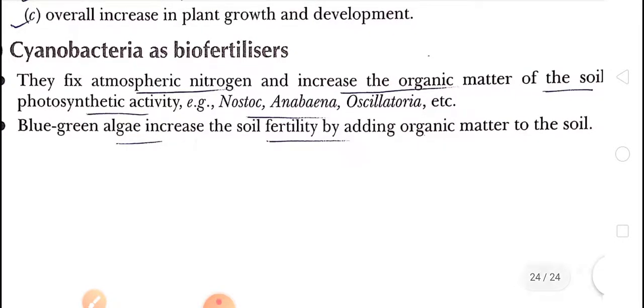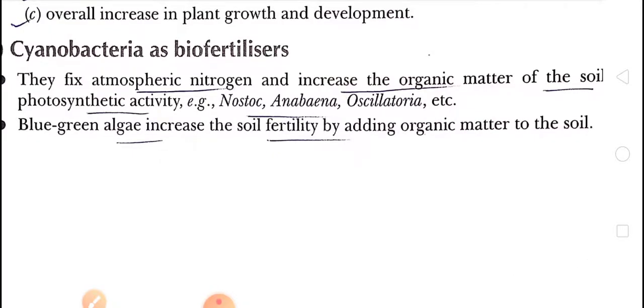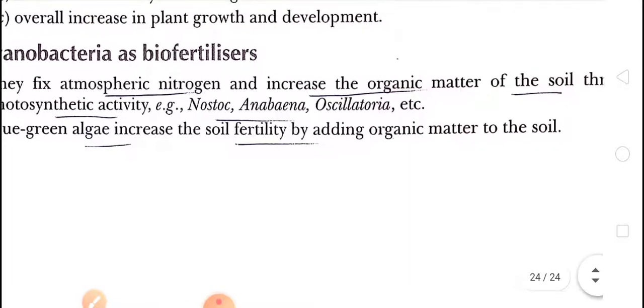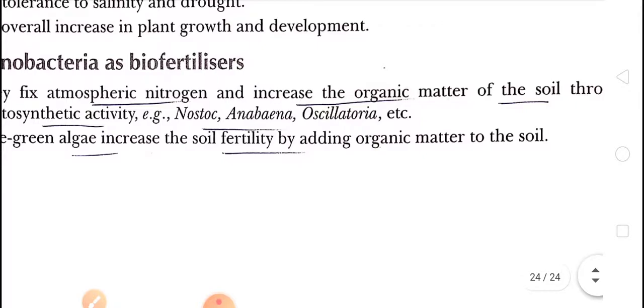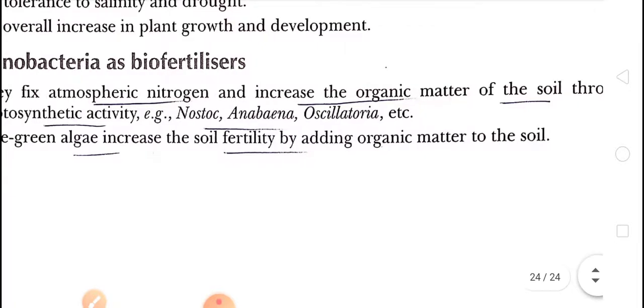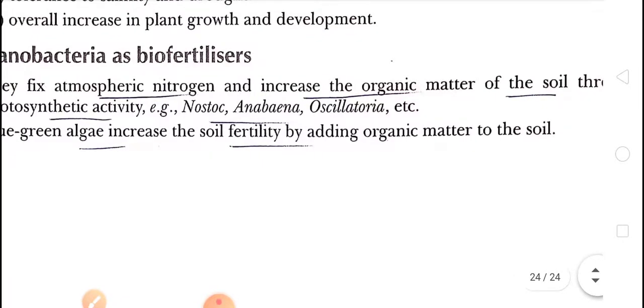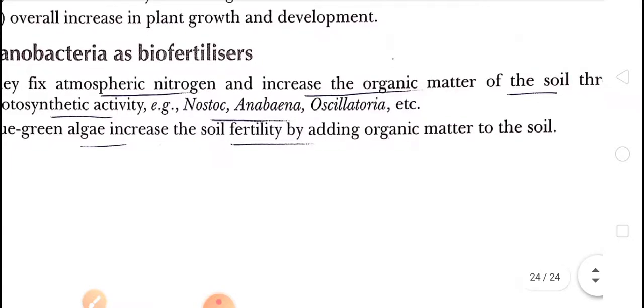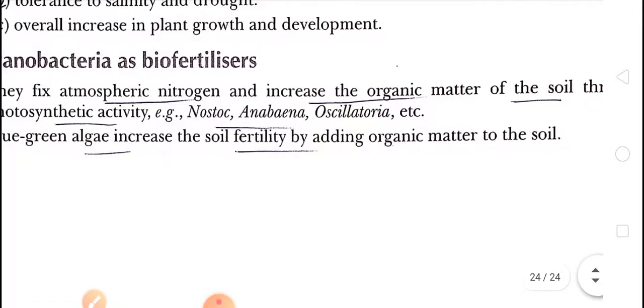Blue green algae, basically cyanobacteria, increase soil fertility by adding organic matter to the soil. So Nostoc, Anabaena and Oscillatoria increase the organic matter, and after that this organic matter is added to the soil. Due to this activity, the soil fertility will increase.